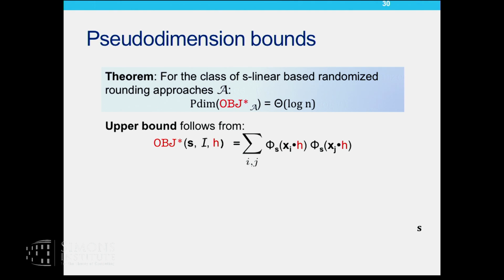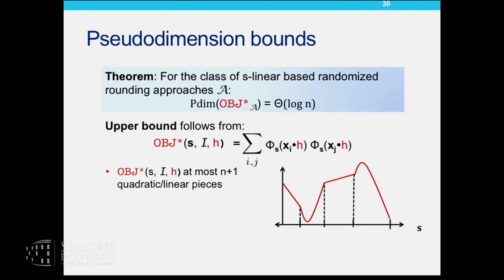See, the upper bound follows from the following fact. As I said, obj star has a closed form expression, which in fact looks like this. Here, phi s is the S-linear rounding function, parameterized by the value s. I is the problem instance, which defines the xi values, which are the embedded points in the n-dimensional sphere. And h is the hyperplane that I've just picked after the random hyperplane picking step.